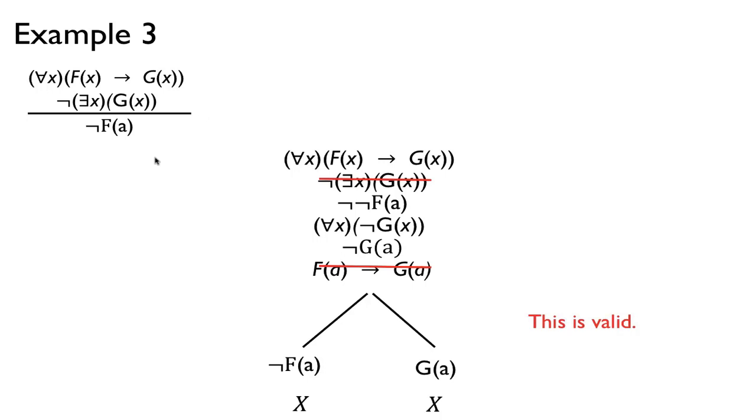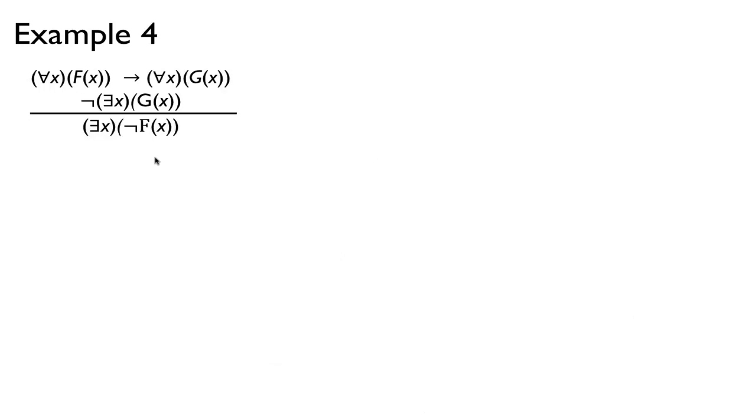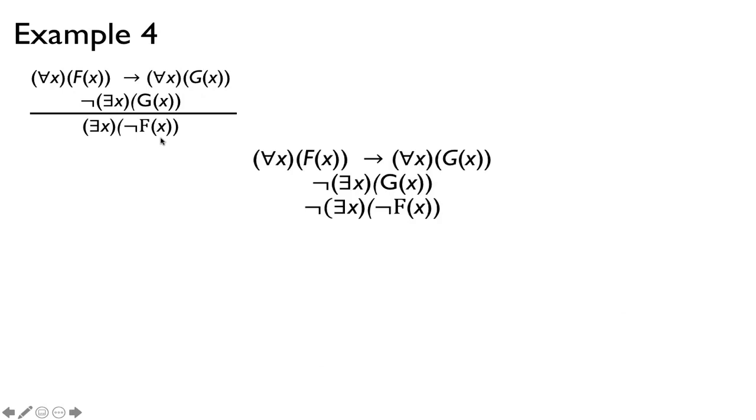Okay, let's see. How about this one? This is for all x, f of x implies that for all x, g of x. And then it's not true that there exists an x, g of x. Then we want to prove that there exists an x, not f of x. Okay, so these are the premises, and then here's the negation of the conclusion.